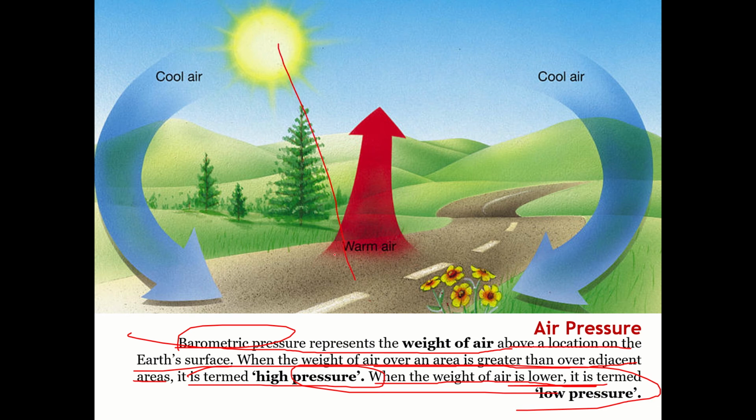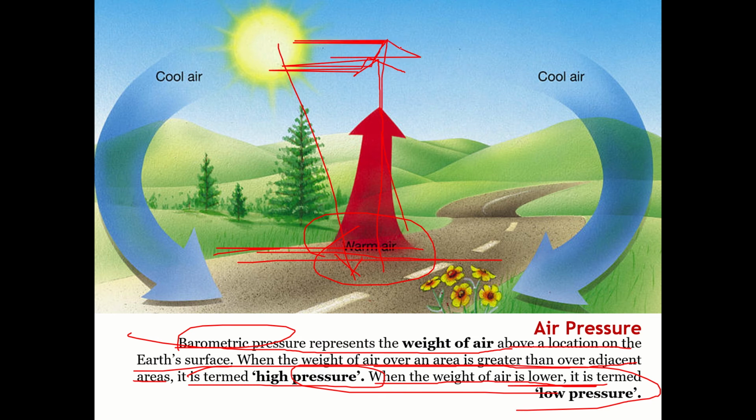The same thing in a simpler manner. As we receive solar radiation and the earth's surface gets heated up, the air there rises. It rises because it loses its moisture, and the air becomes light and moves up.